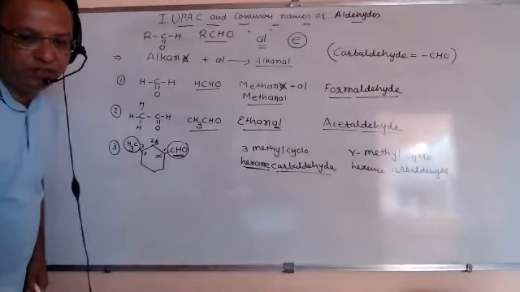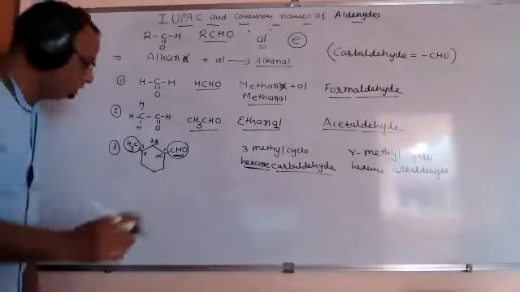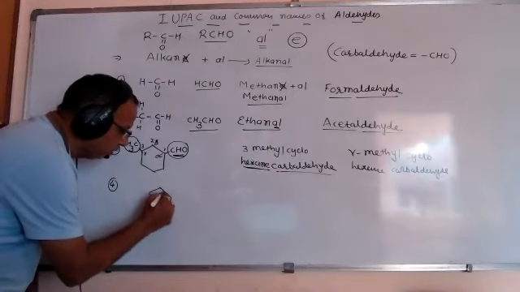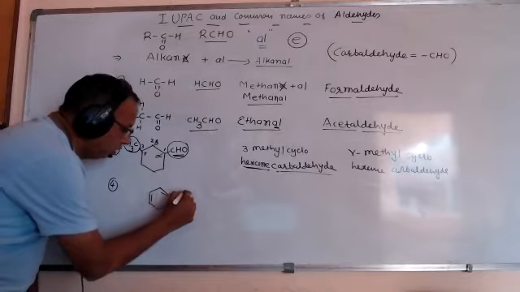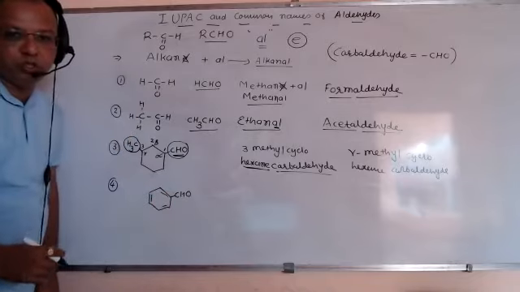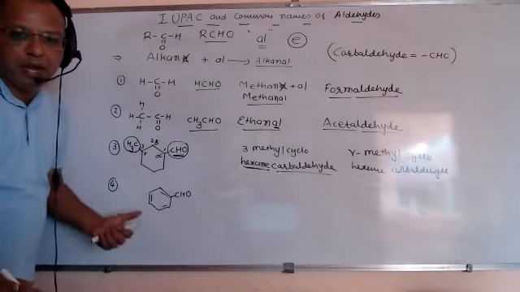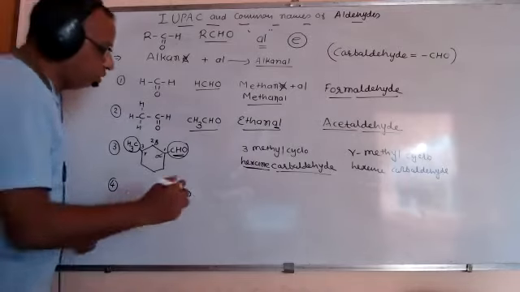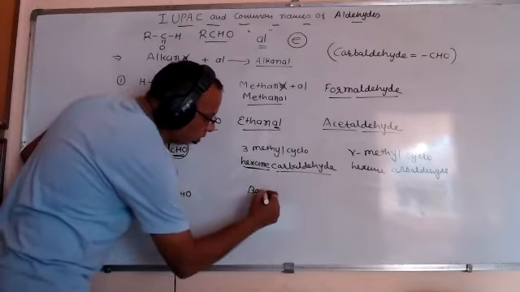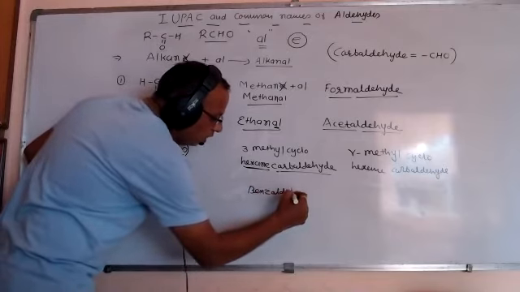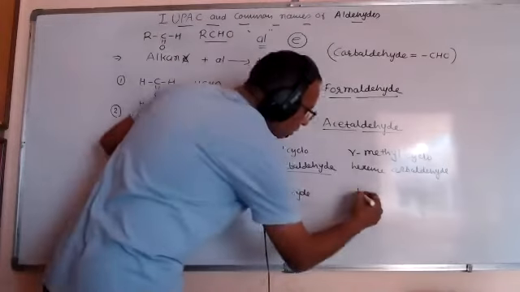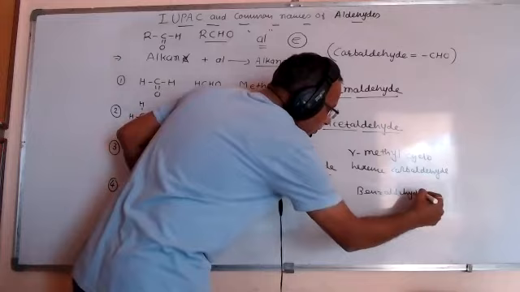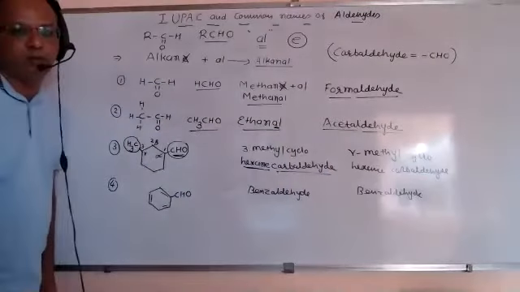If, friends, we use the CHO on benzene, here we should put the simple name benzaldehyde. Now benzaldehyde is very common. Benzaldehyde is used for IUPAC as well as common names.